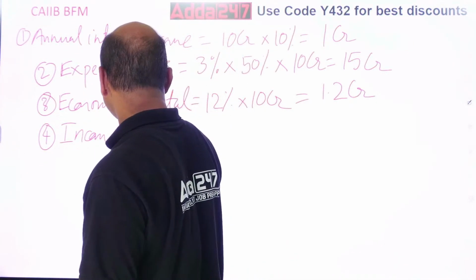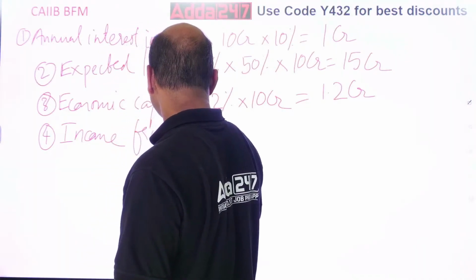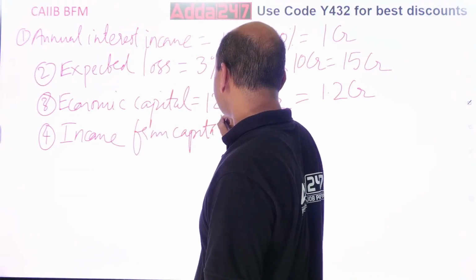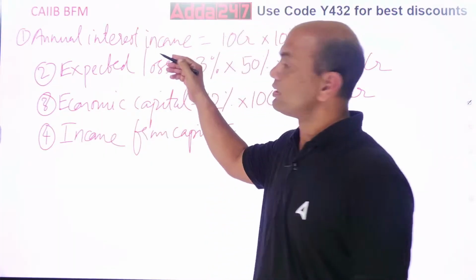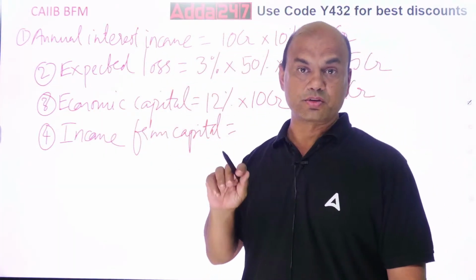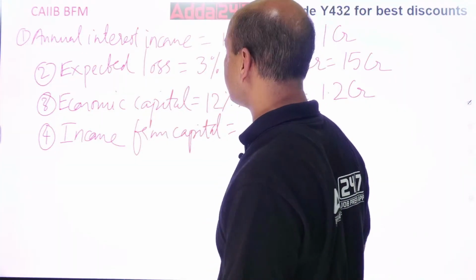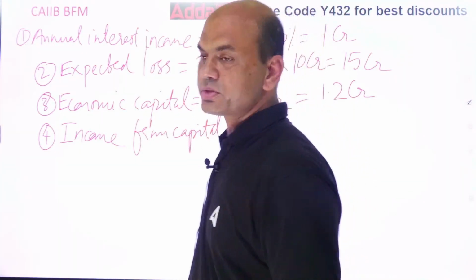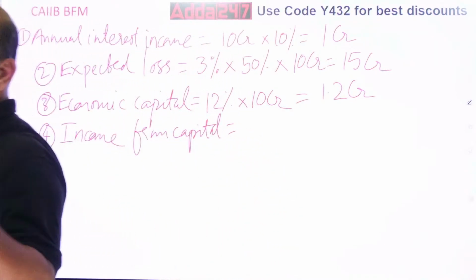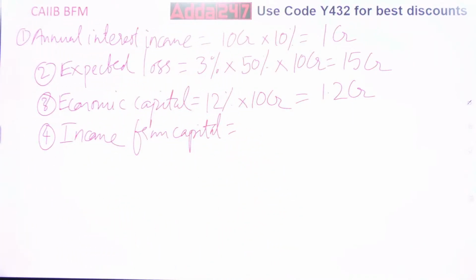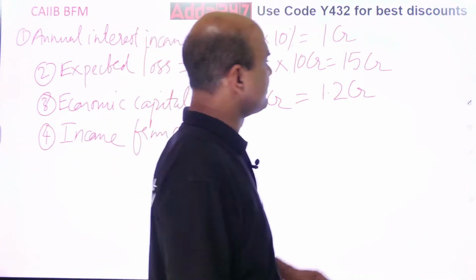Income from capital, a very important term. For each element there is 1 mark, so 5 marks you have. Income from capital is given as what? Economic capital is 1.2 CR. You have to multiply this economic capital by the risk-free rate.